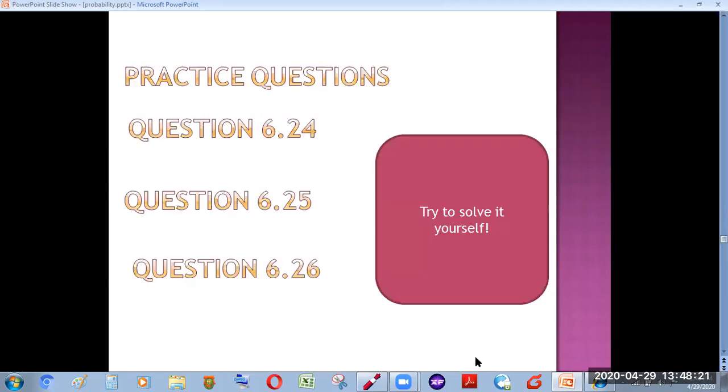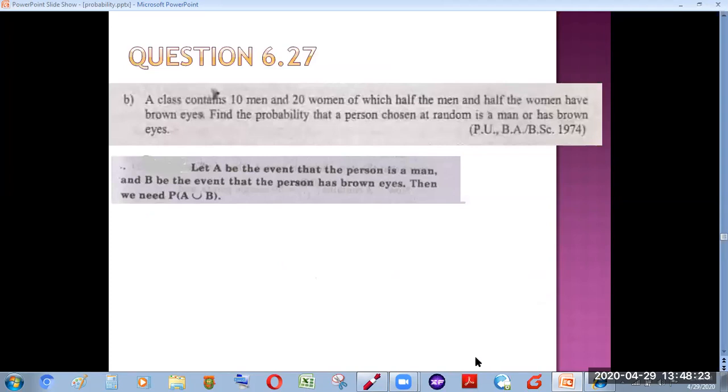Now I'm moving to some other questions of the exercise. Question 6.27. A class contains 10 men and 20 women, of which half the men and half the women have brown eyes. Find the probability that a person chosen at random is a man or has brown eyes.